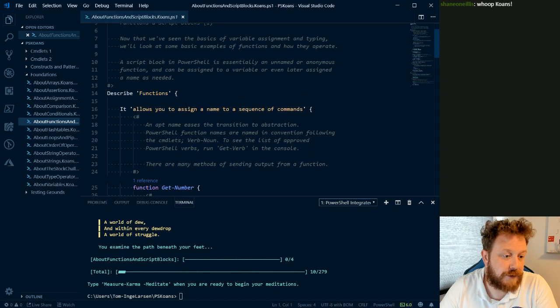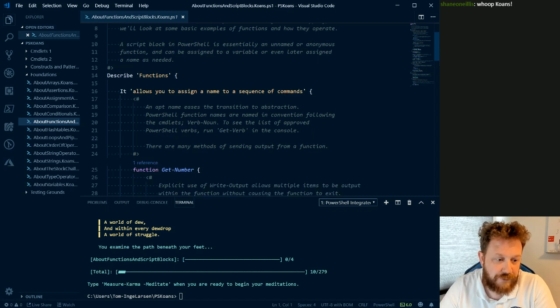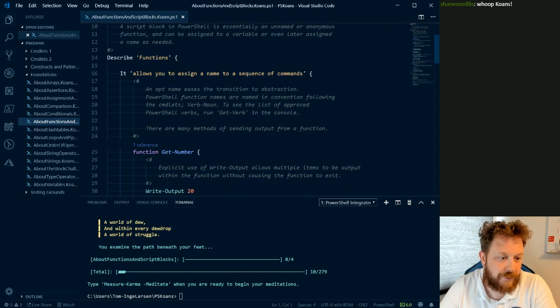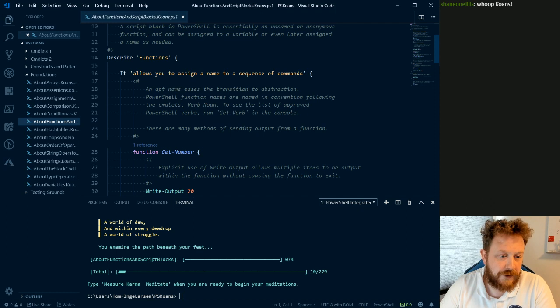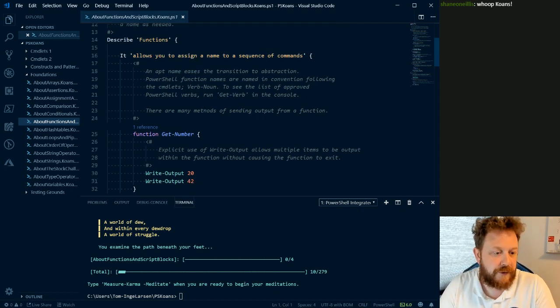So functions allow you to assign a name to a sequence of commands. An apt name eases the transition to abstraction. PowerShell function names follow the commandlet naming convention, verb-noun. To see the list of approved PowerShell verbs, run Get-Verb in the console. There are many methods of sending output from a function.